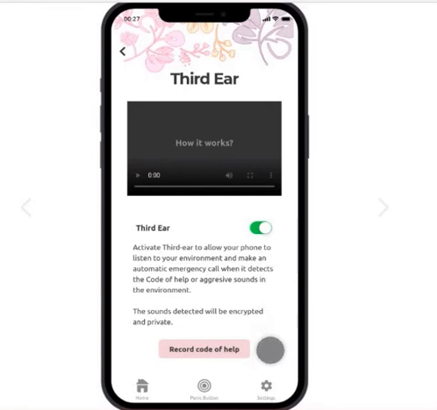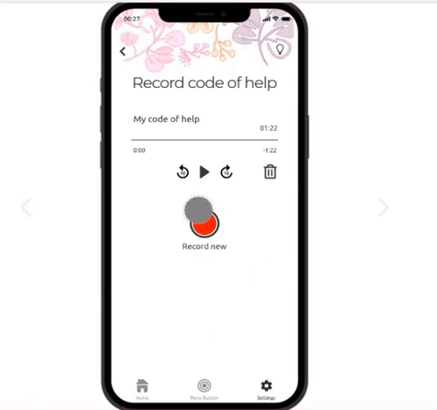Alternatively, the user has the option of recording a personalized code of help. So I'm going to click here, and the idea is that the user can record either a word or a sound that the application is going to recognize, and it's going to know that that sound means that the person needs help. So it's going to do the same. It's going to start an automatic call to the emergency service.